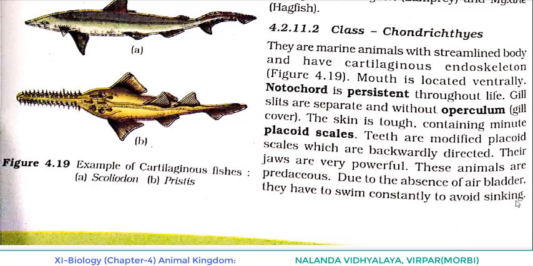Usually fishes have an air bladder, so they can balance the body and come up and down. But in the case of Chondrichthyes, they do not have an air bladder. So in that condition, what do they have to do? They have to swim constantly, continuously, to avoid sinking. What's the reason? Because they do not have an air bladder.